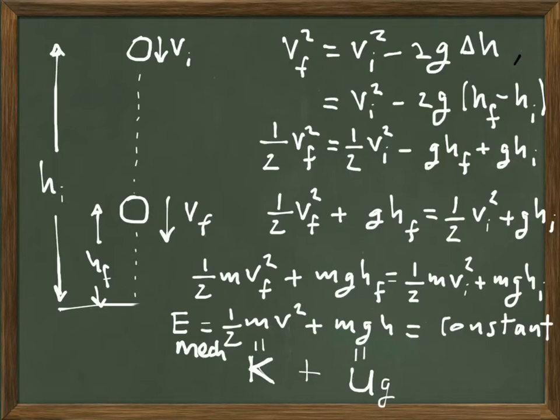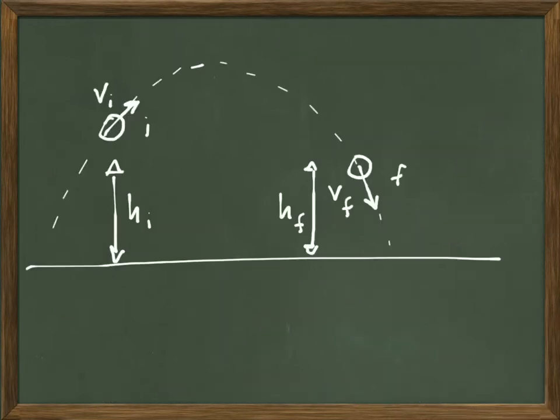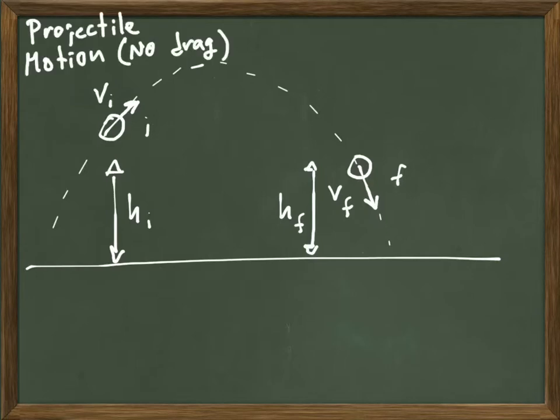Okay? So specifically in this problem with a free-falling object, we have that the mechanical energy, the sum of kinetic and potential, is constant. Again, this was obtained just using kinematics for this example. So mechanical energy is conserved during free fall. Now what about projectile motion, which, as you know, is kind of similar to free fall, except that we're throwing the object with some horizontal and vertical components of the velocity. So for that kind of object is called projectile motion.